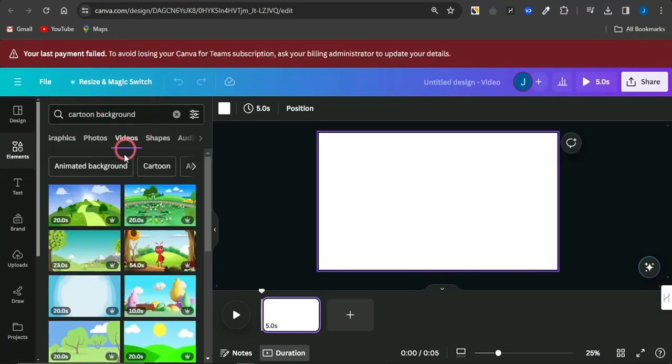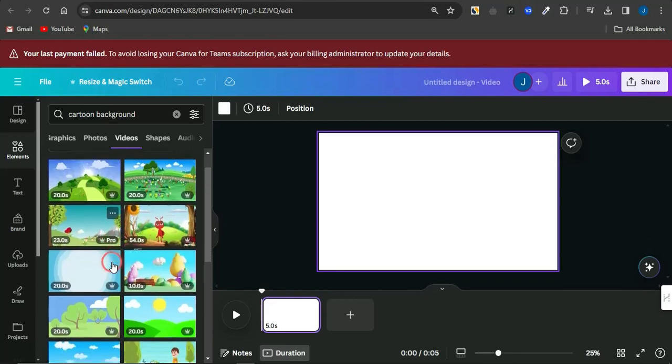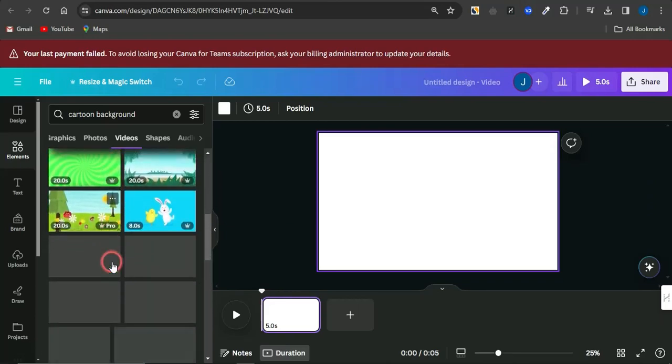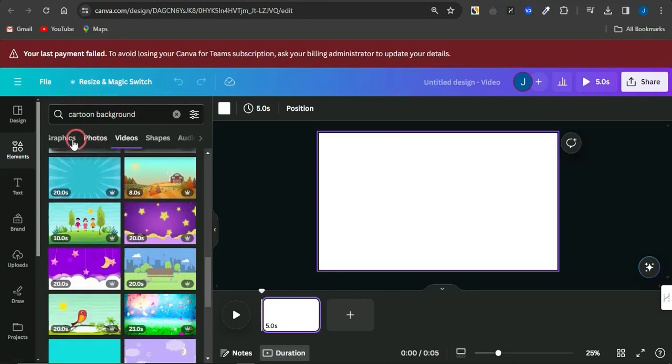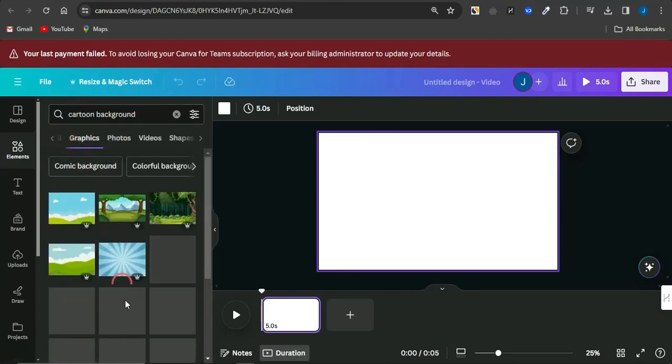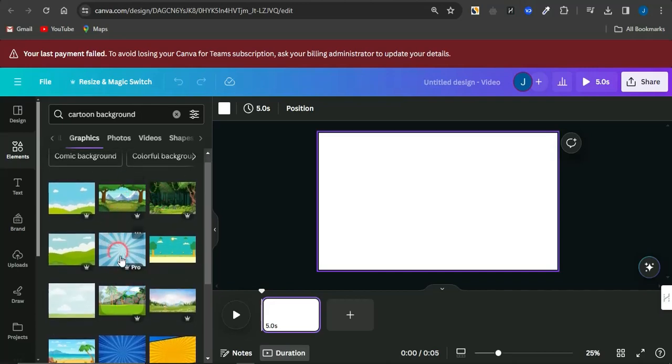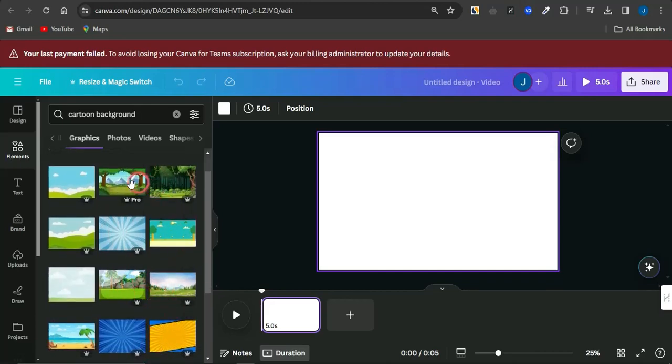Now supposing I do go into the video section right now, you can see a lot of backgrounds available in this particular section. Now maybe I'm going to want to just simply go onto the graphics section. If I do go onto the graphics section, you can see a lot of other cool and amazing backgrounds, of which I can just simply select one background right now.